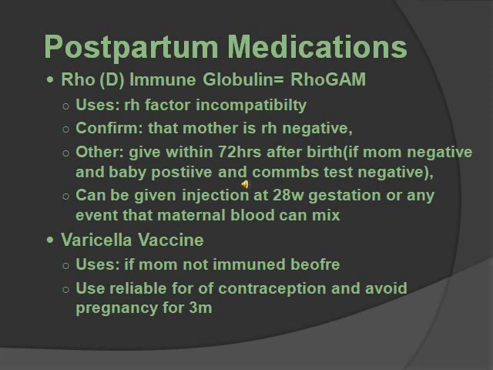Some other stuff, you're going to be giving it within 72 hours after birth. So again, if this mother is Rh negative and the baby is positive and the Coombs test is negative, it can be given by injection at 28 weeks gestation or at any event where maternal blood comingles. An event where you would give RhoGAM because maternal blood comingles would be from a miscarriage, ectopic pregnancy, induced abortion, amniocentesis, or an abdominal trauma like a car accident.